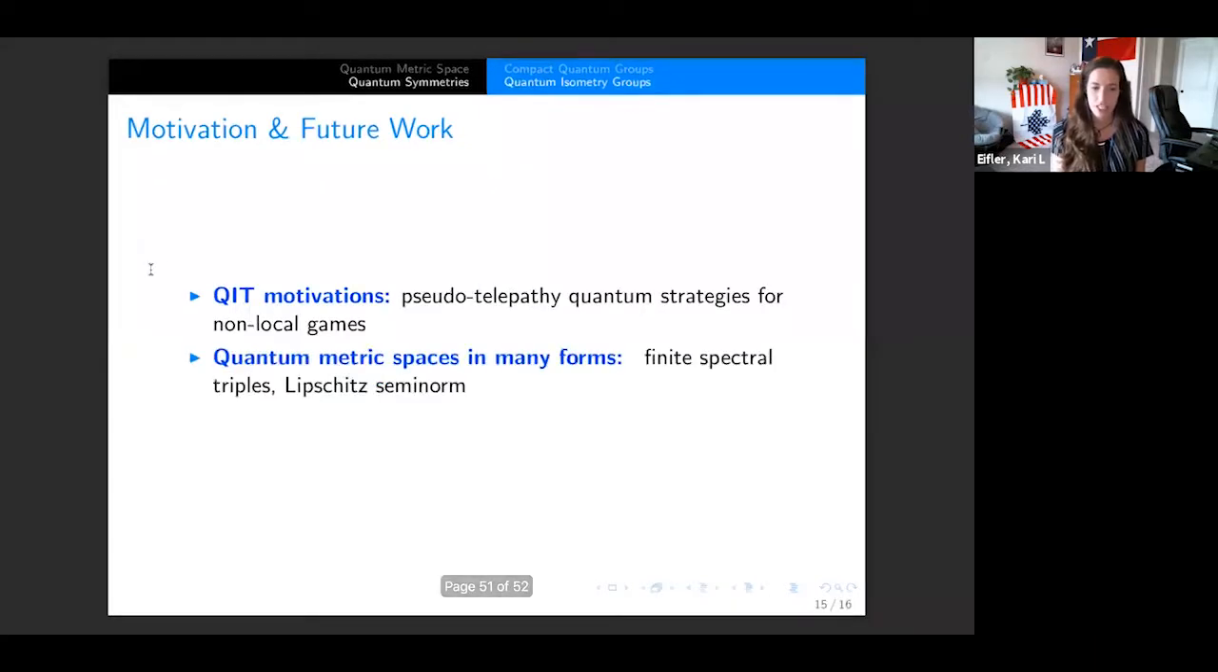The other thing is that these quantum metric spaces arise in many different guises. So they come up in finite spectral triples, Lipschitz semi-norms, but in the case of the Kuperberg-Weavers, we are able to extend it.